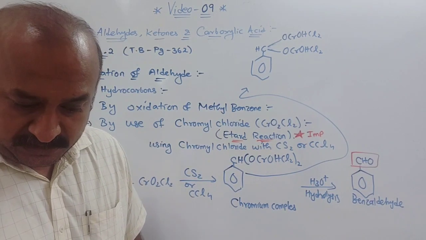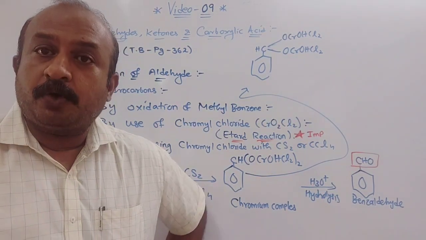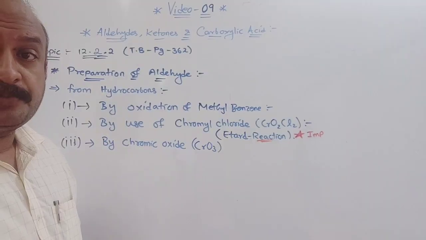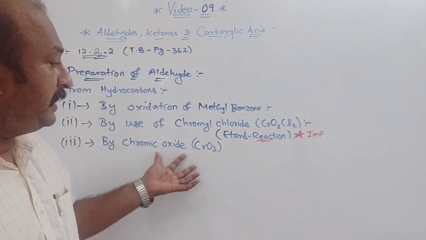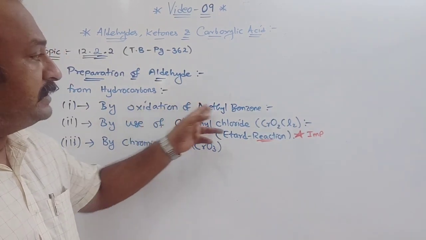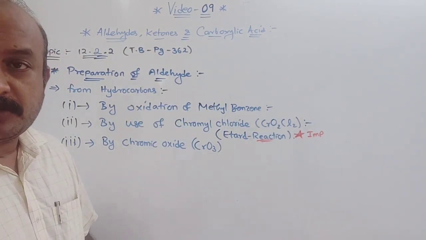Now the next one is by the use of chromic oxide, which I am going to explain. We have already discussed it in the oxidation of methyl benzene, but we will see it one more time.